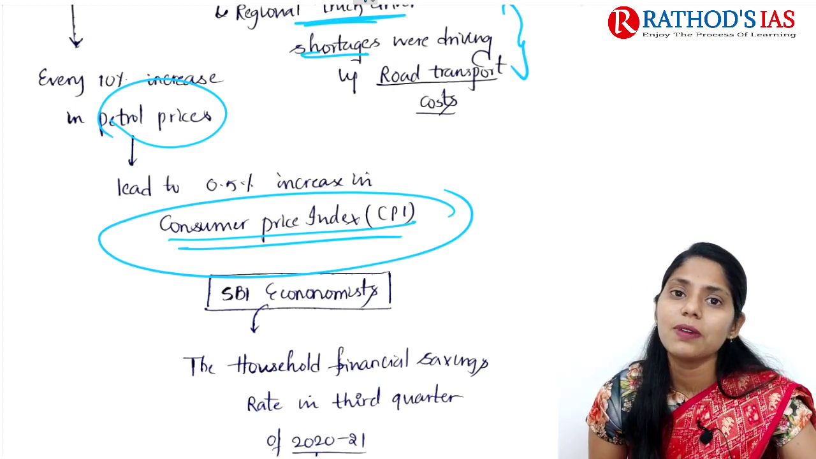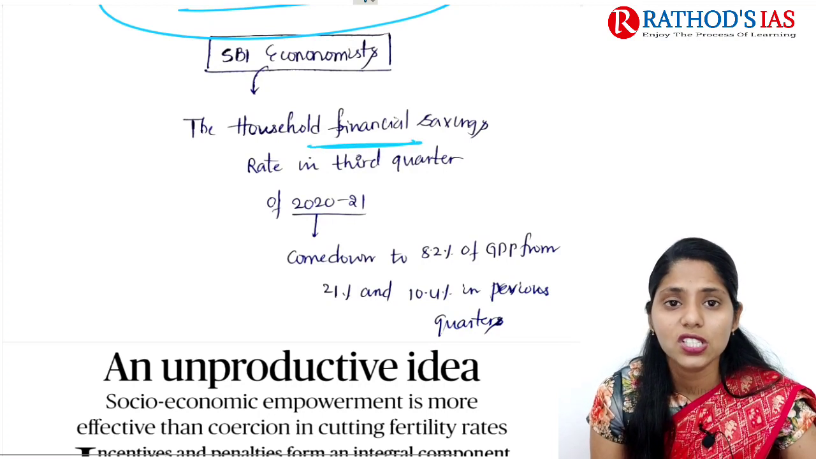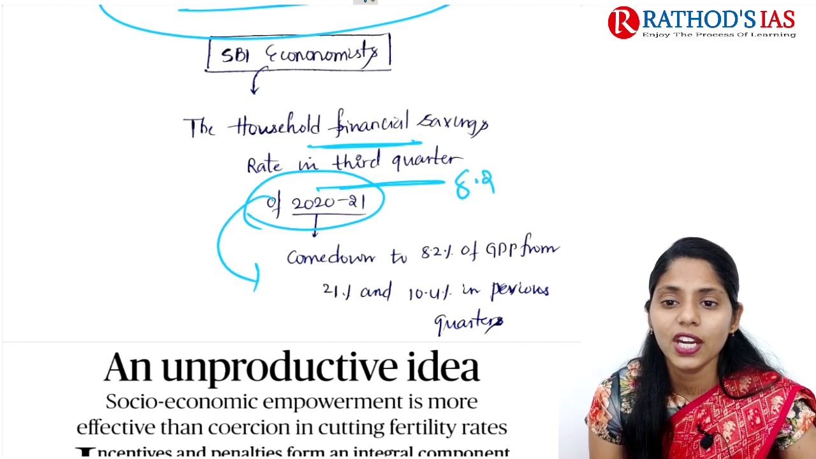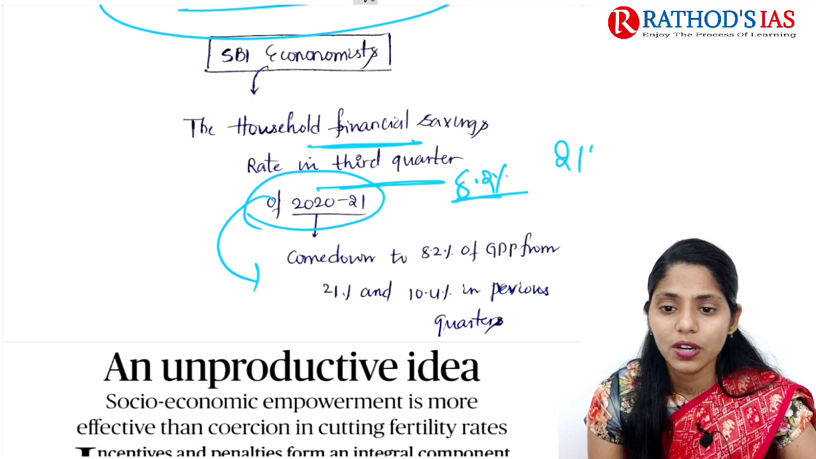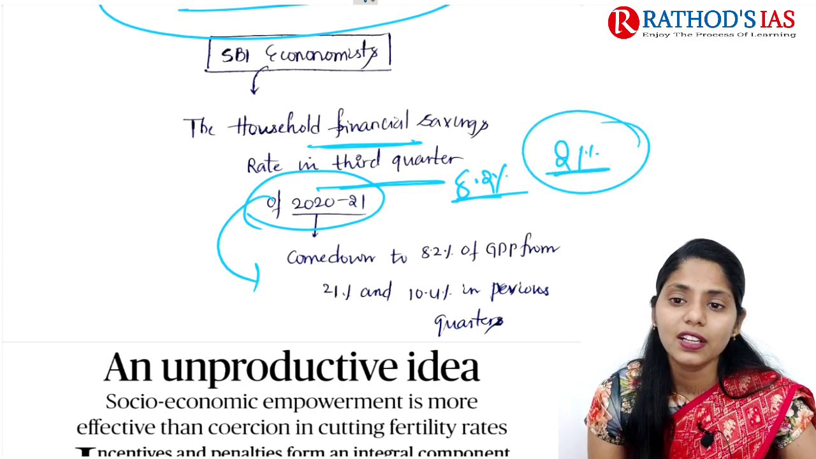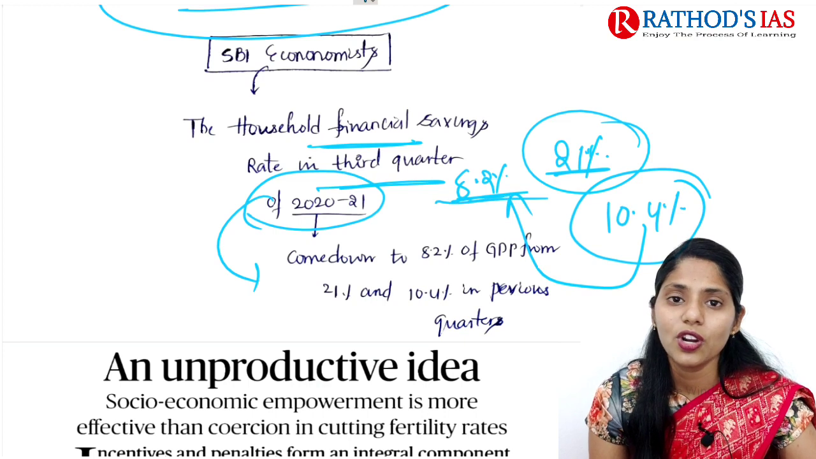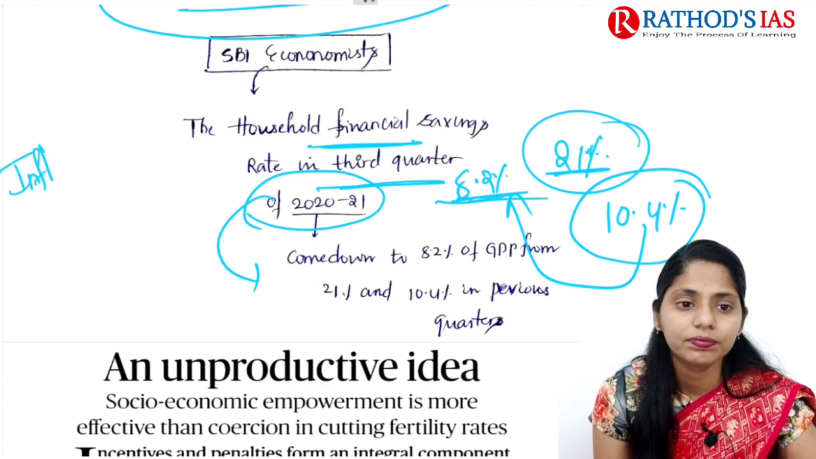So in this context, SBI economists mainly say that the household financial savings rate in the third quarter of 2020-2021 came down to 8.2%. Earlier it was 21% for the overall year, and for the quarter it was 10.4%. And from 10.4% it decreased to 8.2%. So as I said, like inflation.